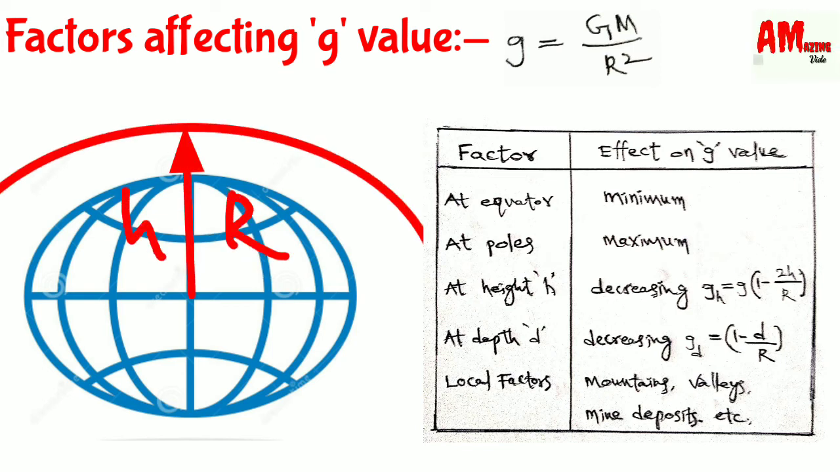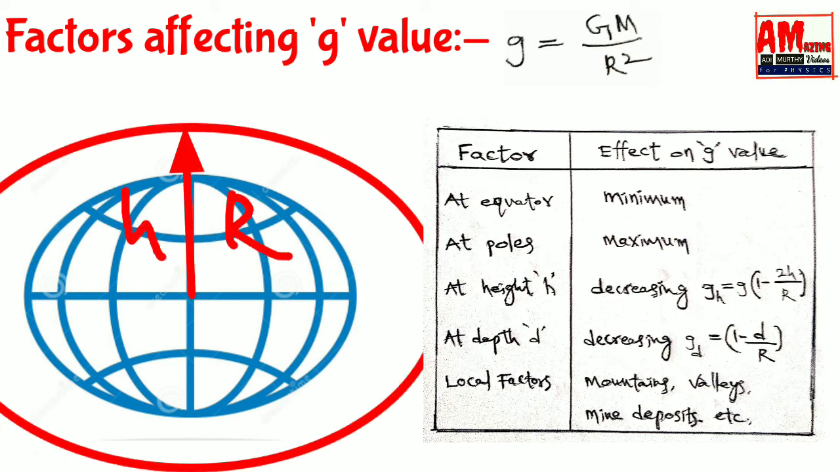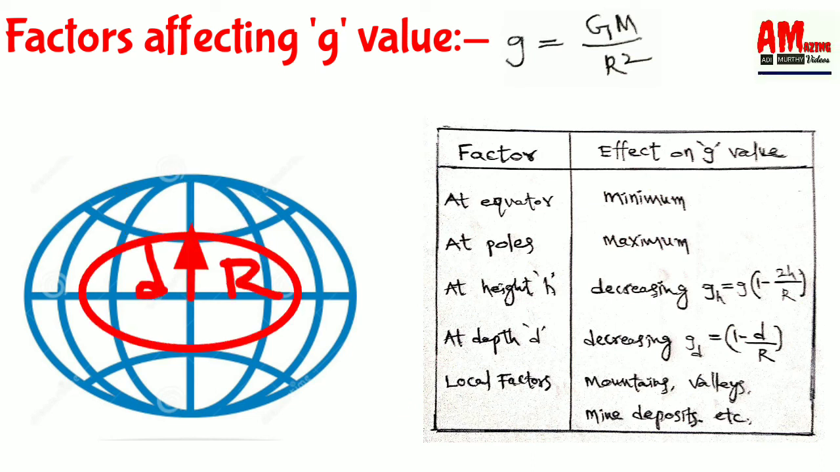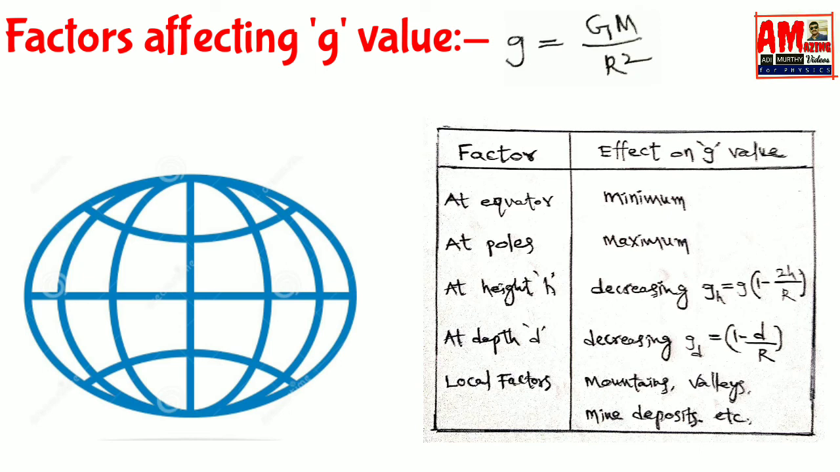At height h, the g value decreases because r increases. At depth d, the g value decreases because the effective mass of the earth and the radius of the earth decrease. And also local conditions affect the g value, like mountains, valleys, mine deposits in the earth, etc.